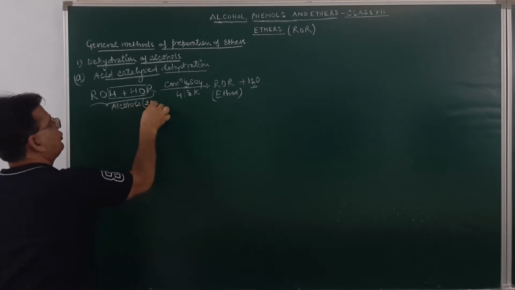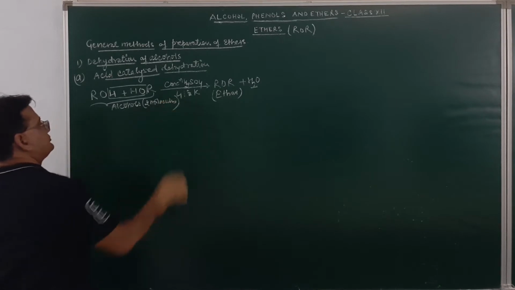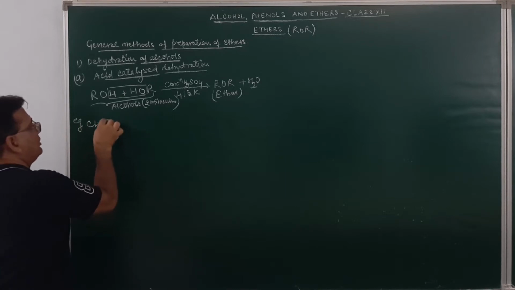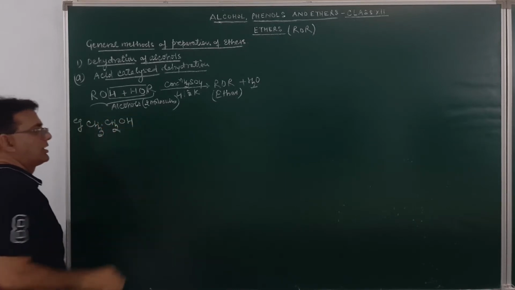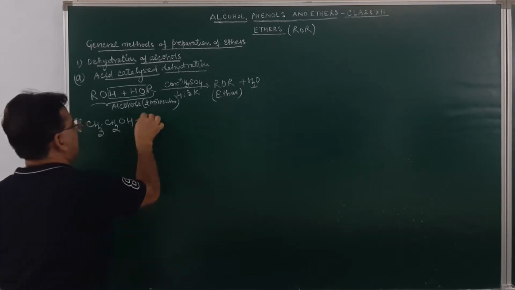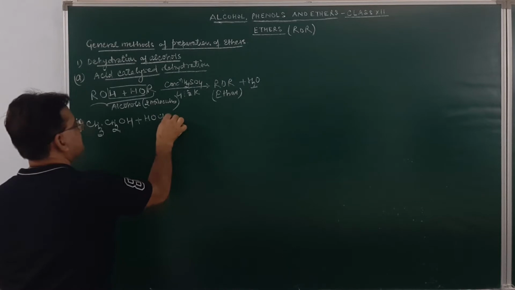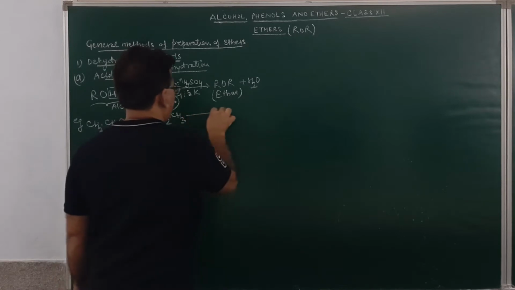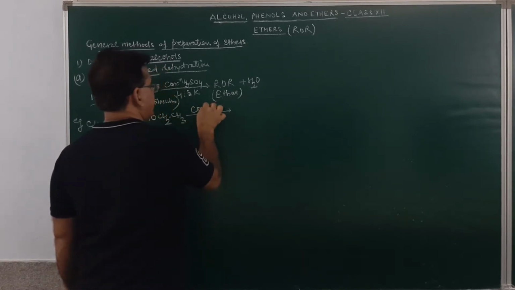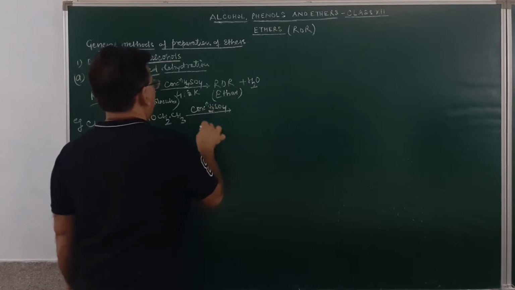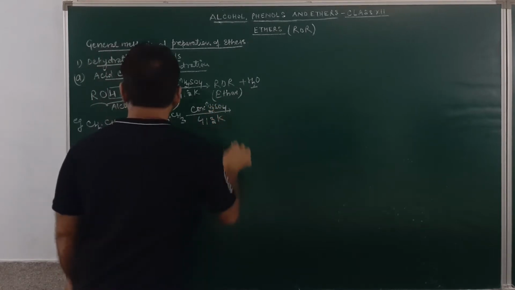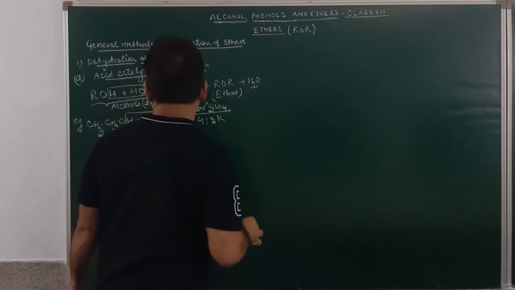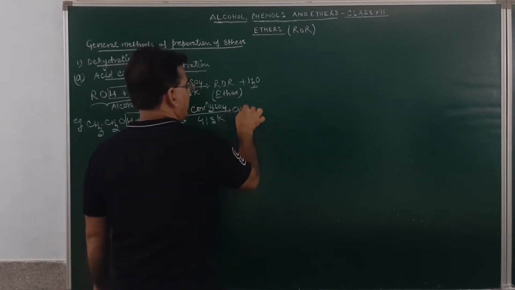For example, if we take two molecules of ethyl alcohol, and the dehydration occurs in presence of concentrated sulfuric acid at the temperature of 413 Kelvin, a molecule of water will be given out, and this will result in the formation of an ether molecule.